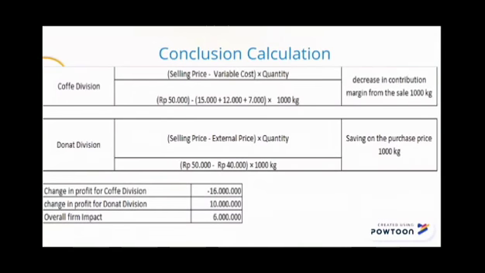Conclusion of the calculation. Change in profit for the coffee division is minus 16 million, from selling price minus variable cost multiplied by quantity. Change in profit for the donut division is 10 million, from selling price minus external price multiplied by quantity. So the overall firm impact is minus 6 million.